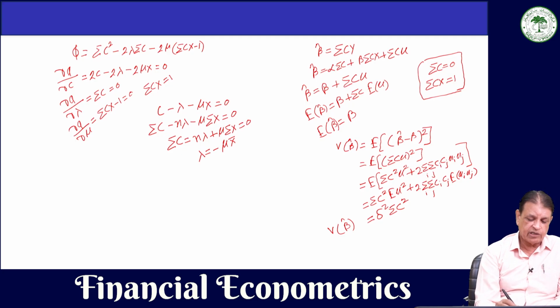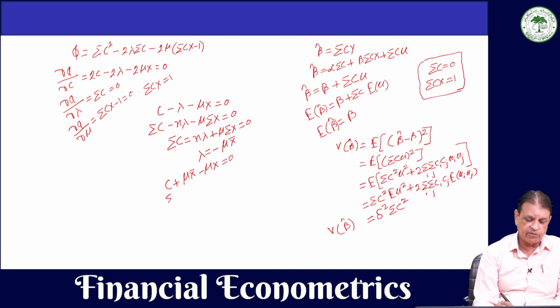If we substitute here, this will become plus, because here it is minus and it is also minus, so it will become mu x bar minus mu x, which is equal to 0. So, we can write it, take the sum over all observations.